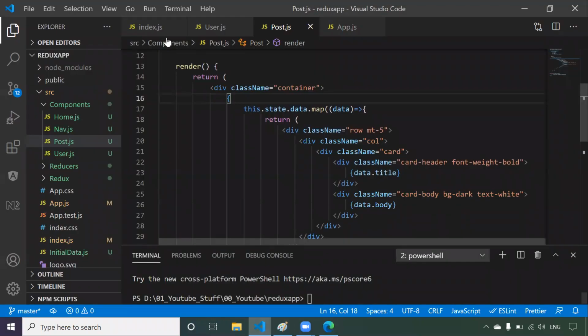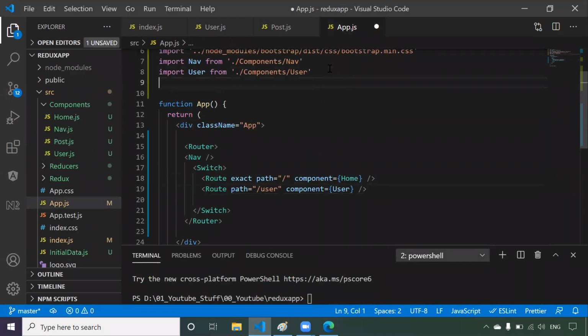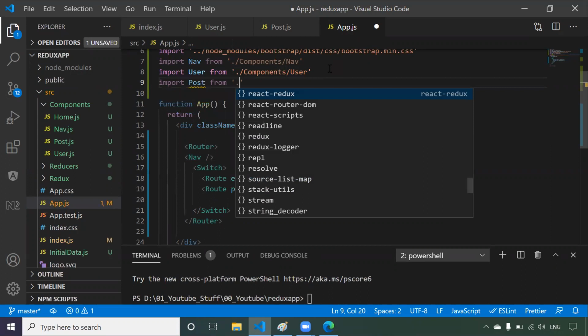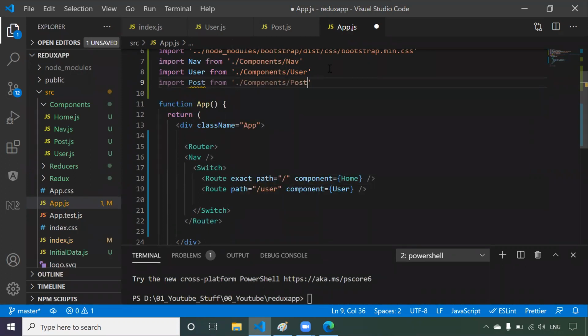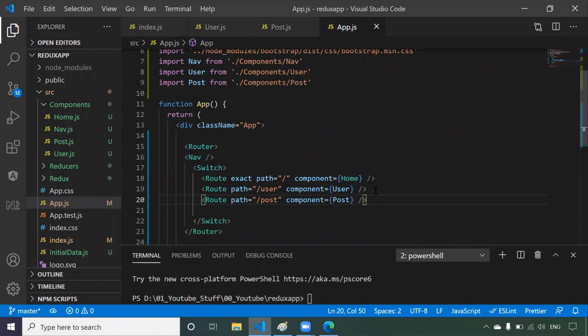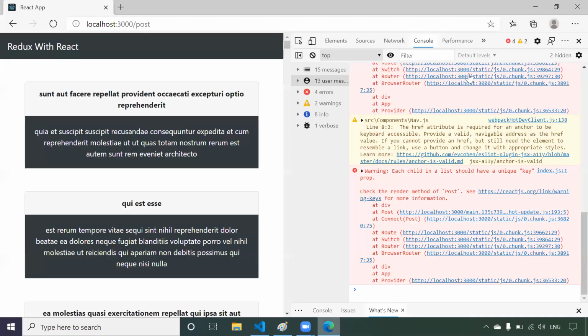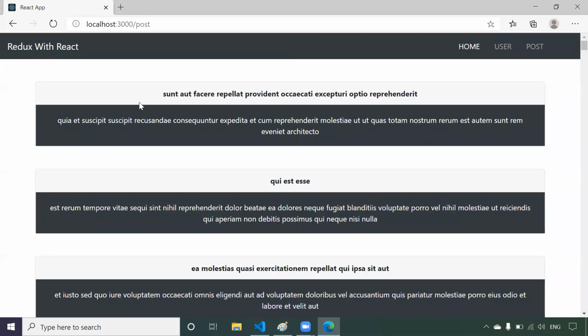We didn't get it because we have to come to the app and route that post as well. Import post from component post. So we have to say that if there is a URL with the path slash post, then you should load component post. Actually we didn't configure the routes, that's why we were not able to see it. Now we got the data. Now this is the data we are getting from the Redux store regarding post.